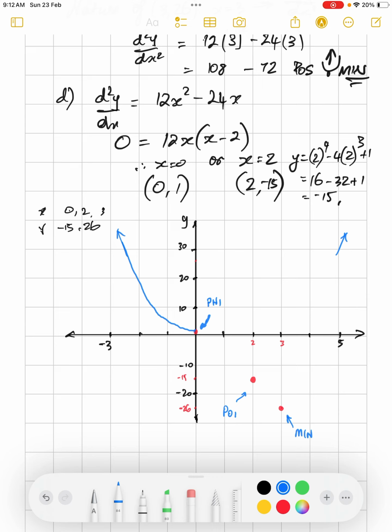We didn't find the x-intercepts, but it's going to cross here, and then this is the middle of the S-bend, and then it's going to suddenly turn there, and somewhere it's going to cross the x-axis, and there we have our graph. So that's (2, negative 15), (3, negative 26), (0, 1). That's x, that's y.